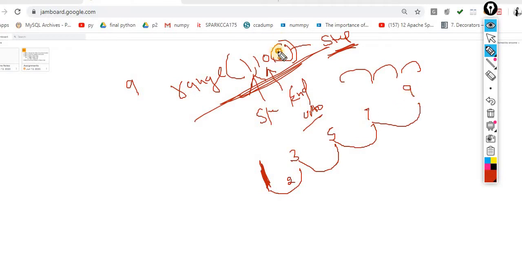Let's suppose I use 4. I am standing here, and I take a jump of 4. After the jump of 4, I reach 5. Again I take a jump of 4: 5 plus 4, 9. So this is the way. This third parameter is called stepping.